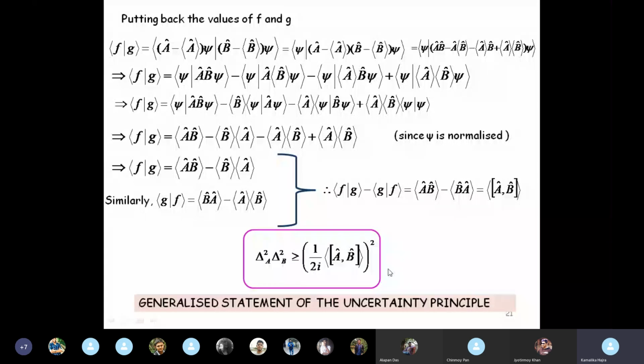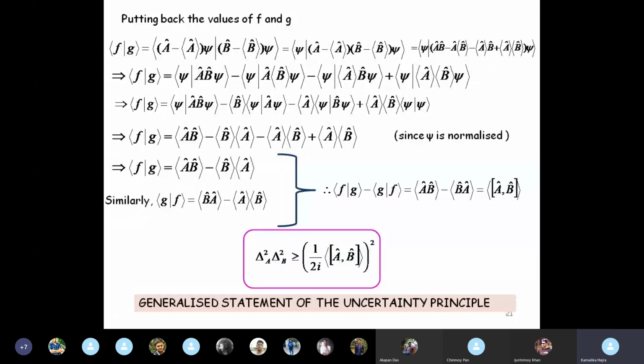So then there is no concept of uncertainty anymore. You can get both the values with absolute certainty. This is true only when they don't commute and the commutator of A and B is non-zero.